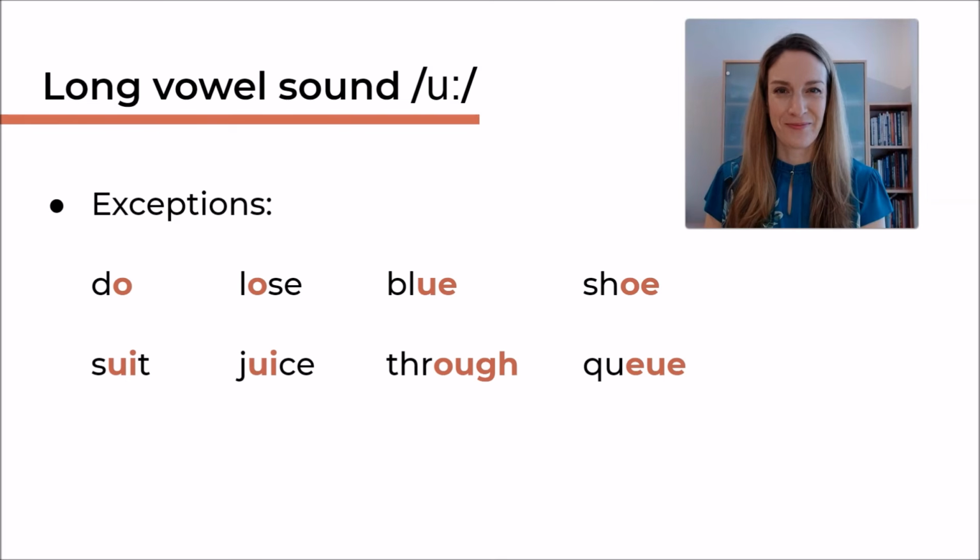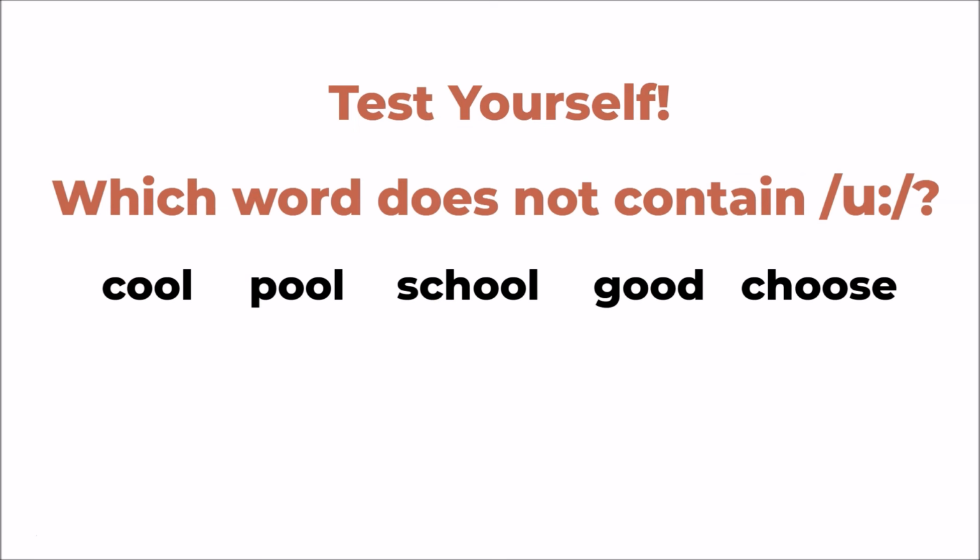Once more. Do, loose, blue, shoe, suit, juice, through, and Q. Very good. Test yourself. Which word does not contain U? Cool, pool, school, good, choose. The correct answer is good. Good has a short sound.